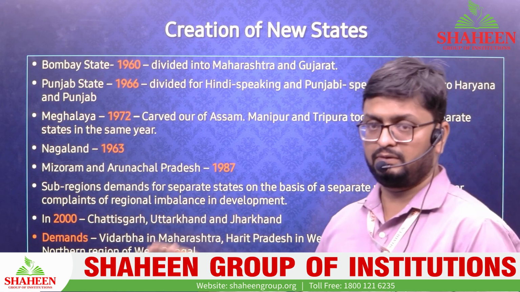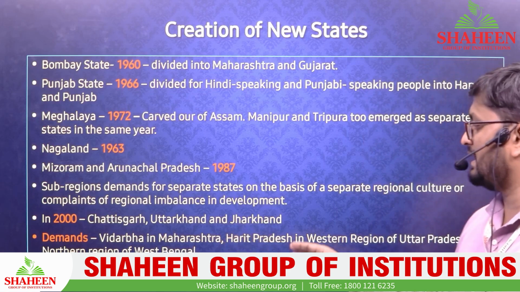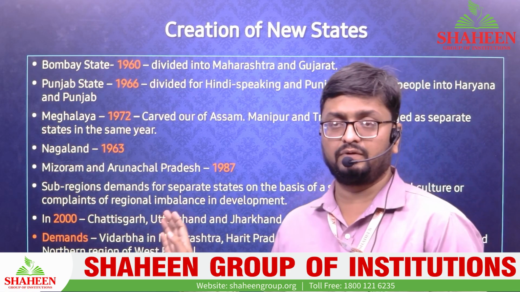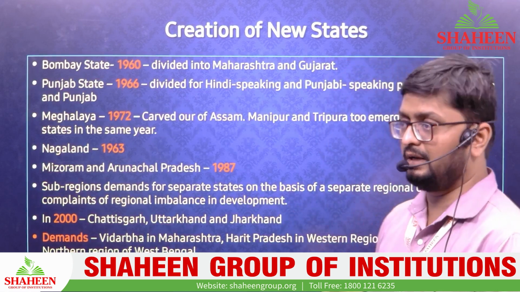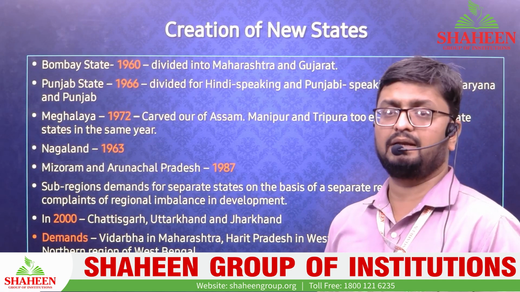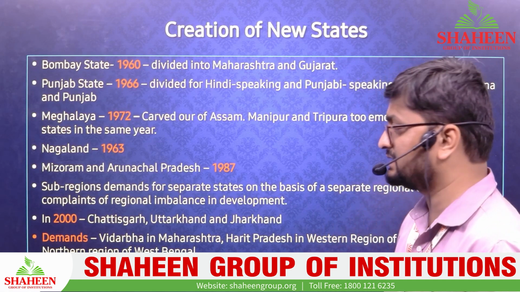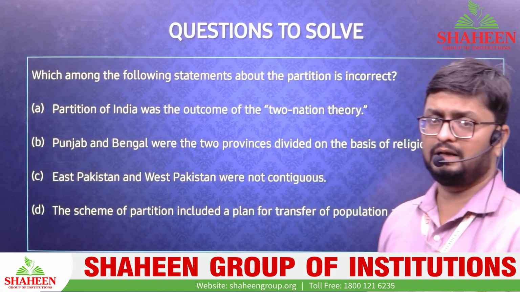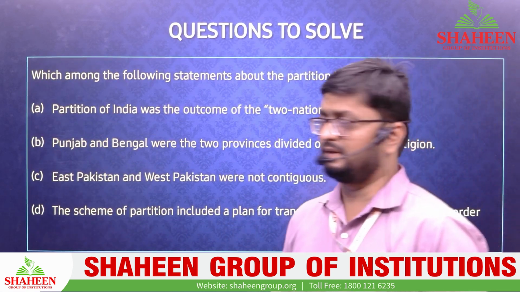Demands are there even today, for Vidarbha in Maharashtra, Harit Pradesh in the western region of UP, and Bodoland in the northern region of West Bengal. There are so many regions within India where even today people are asking for separate states. So in 2013, Telangana was carved out of Andhra Pradesh.